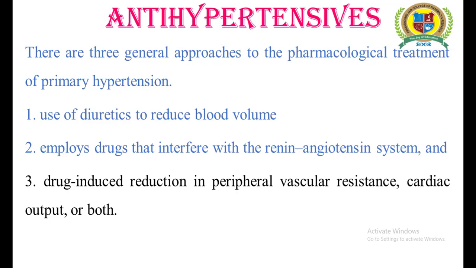Secondary hypertension is a consequence of certain diseases, or a consequence of the administration of certain chemicals. So withdrawal of those drugs or chemicals, or the treatment of a particular disease, will be the treatment itself for secondary hypertension. So whenever we are discussing antihypertensives, these are the drugs used in the treatment of primary hypertension.